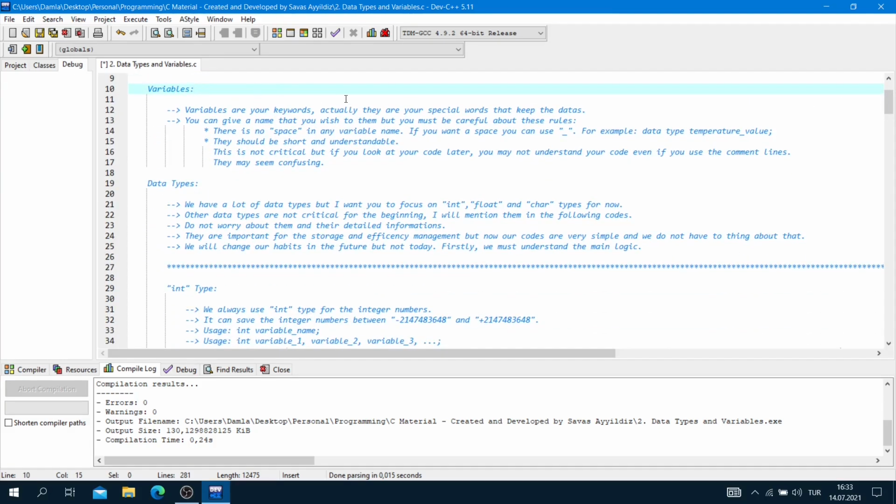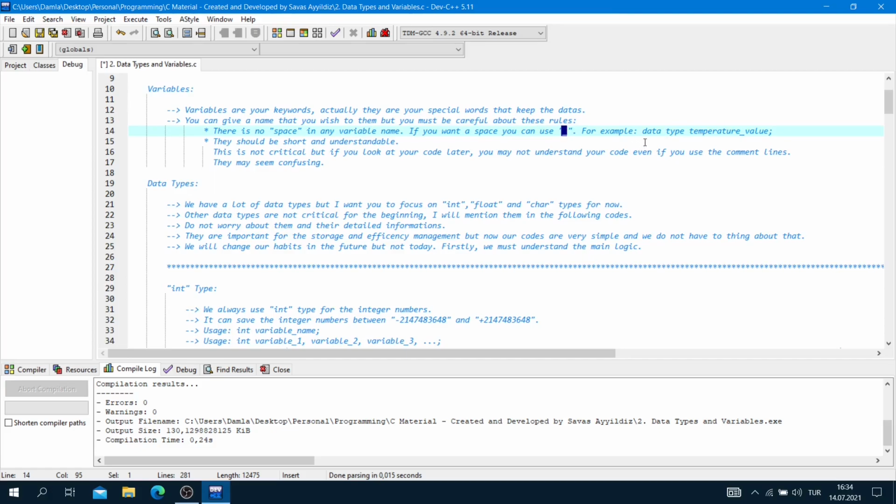Variables. Variables are your keywords. Actually, they are your special words that keep the data. You can give them any name you wish, but you must be careful about these rules. There is no space in any variable name. If you want a space, you can use an underscore.